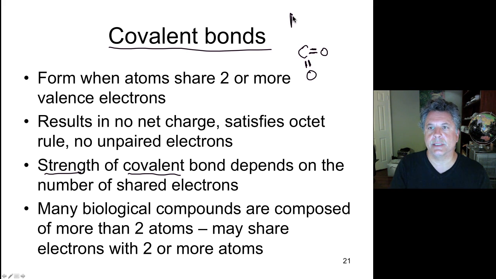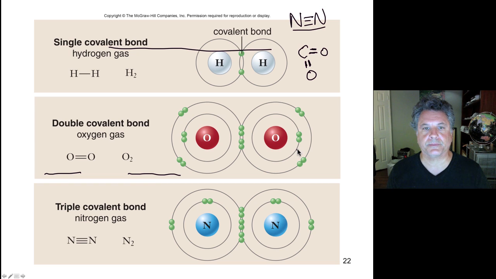And likewise, a triple bond, say, 2 nitrogens triple bonded with each other, that triple bond is even stronger. So in biology, many biological compounds are composed of more than 2 atoms, and 2 or more atoms can share electrons. We'll talk about that, especially when we get to protein structure.